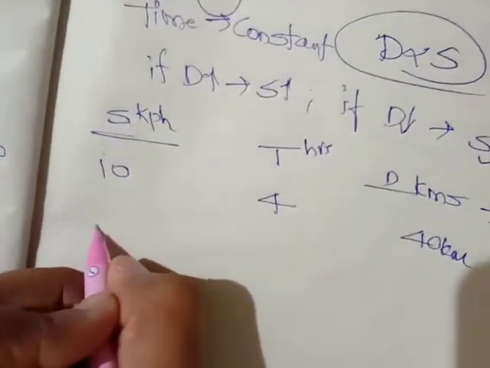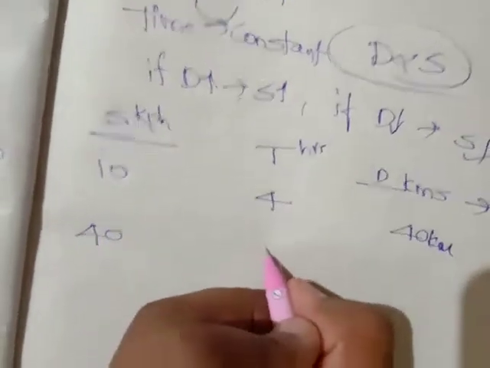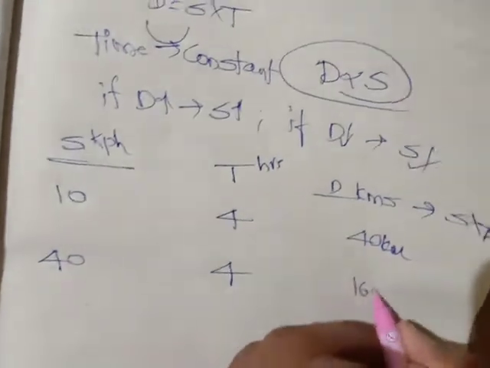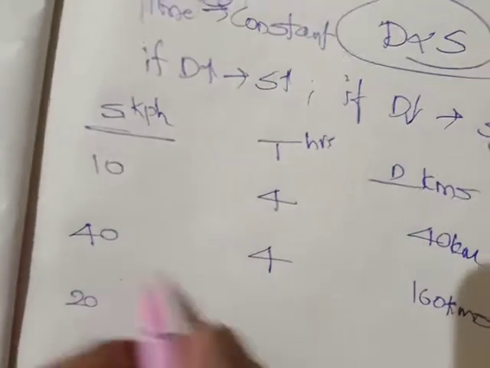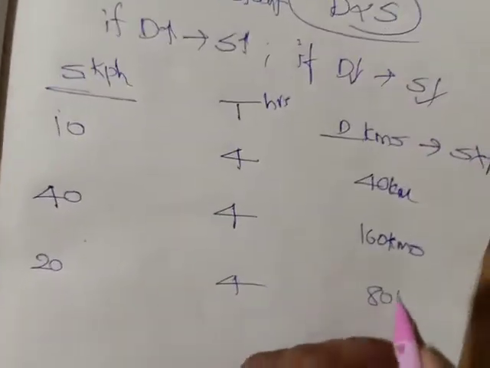Let me assume that I'm going 40 kilometers per hour. Time is constant, 4 hours. What is distance now? 160 kilometers. Let me assume that I'm going 20 kilometers per hour. Time is constant, so within that, 80 kilometers.